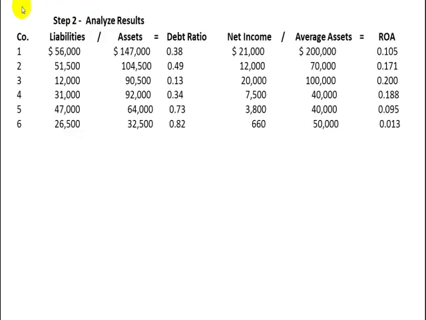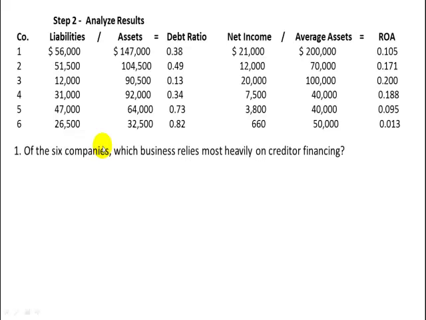In step 2, here's what they want to know. Of the 6 companies, which business relies most heavily on creditor financing? Well, that's going to be something connected with the debt ratio. And it looks like the one with the highest amount of debt, that is liabilities to assets, is going to be company number 6.